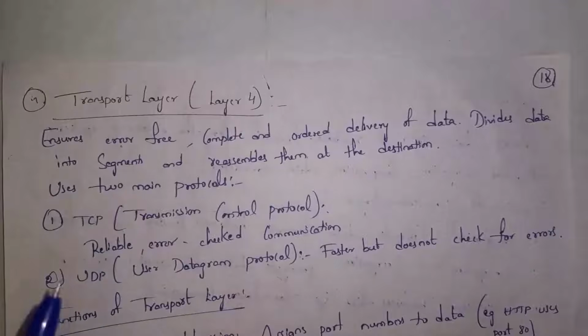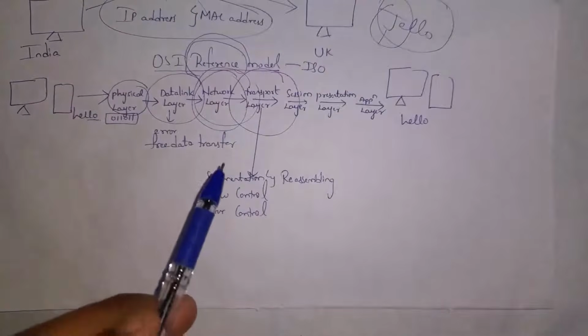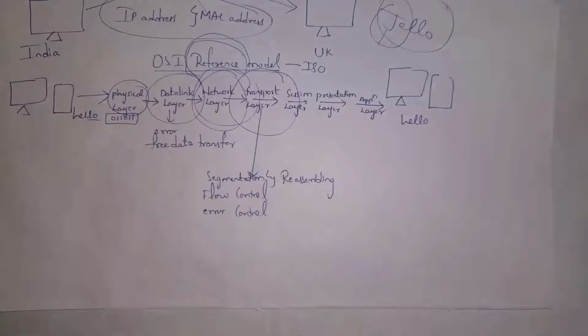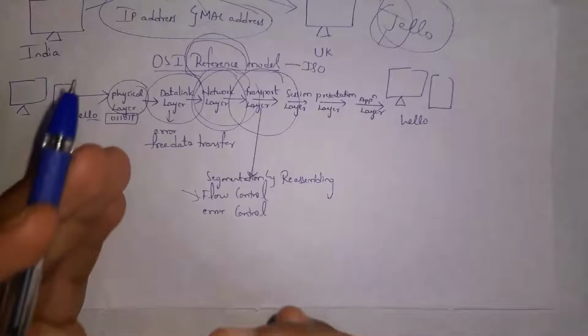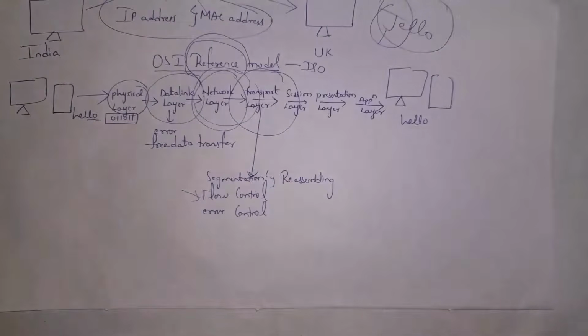Whereas UDP protocol is fast because it will send data from sender to receiver very fast because it will not check any errors. So main duty of transport layer is to break our data into segments, and transport layer will reassemble segments after reaching destination. These are three main functions of transport layer, and the first one is segmentation and reassembling, and second one is flow control. Flow control is nothing but preventing fast sender from slow receiver. If receiver is receiving very slow, then sender must send data very slow. So keeping sender and receiver in sync is known as flow control.